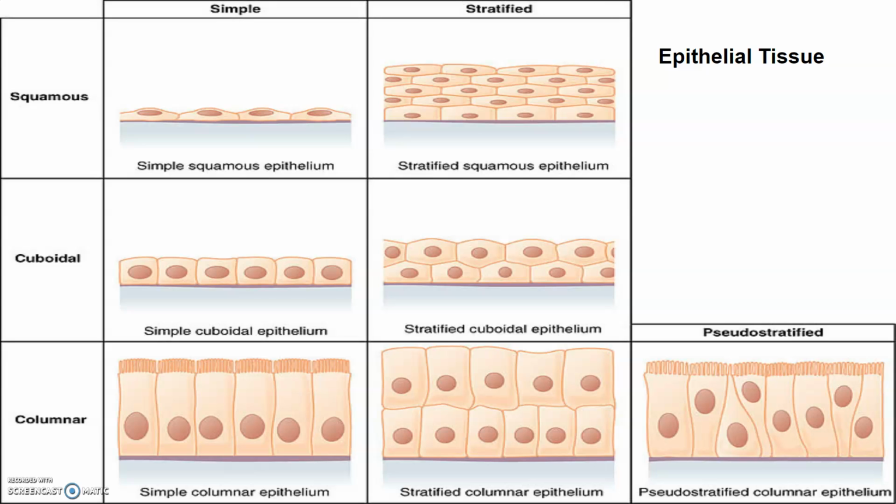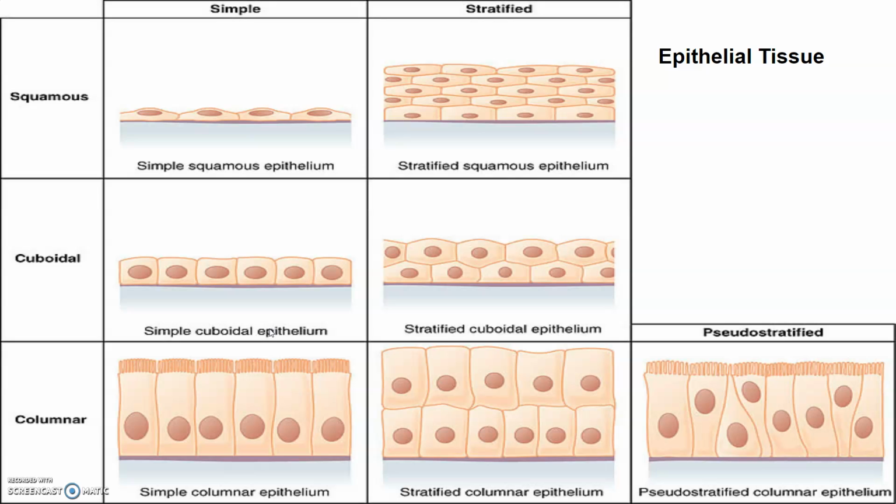The cuboidal epithelium is composed of a single layer of cells, like you can see here in the diagram. These are cube-like, and they are commonly found in the ducts of glands and tubules of the nephrons in our kidneys, and its main function is secretion and absorption. The epithelium of the proximal convoluted tubule of the nephron in the kidneys has microvilli.